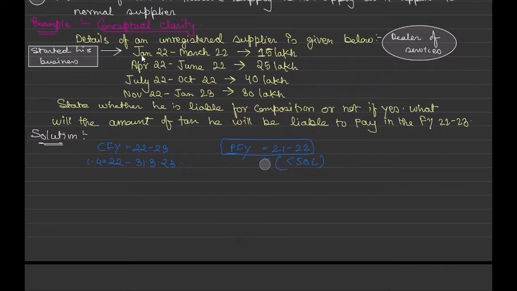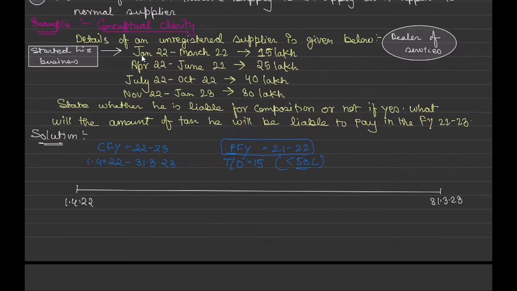Okay. So his turnover in the previous year is 15 lakh, which is less than 50 lakh, correct? So he is eligible, correct? If I draw a number line, because this kind of sum needs it, my starting date will be 1st of April 2022, and the ending date will be 31st March 2023. I think now the delay is fine.